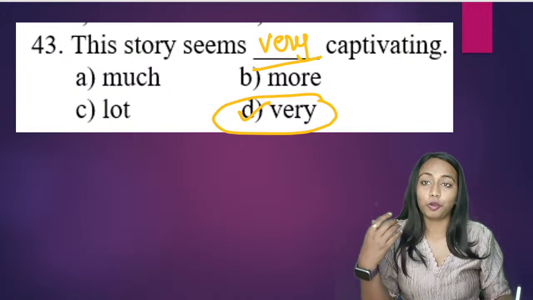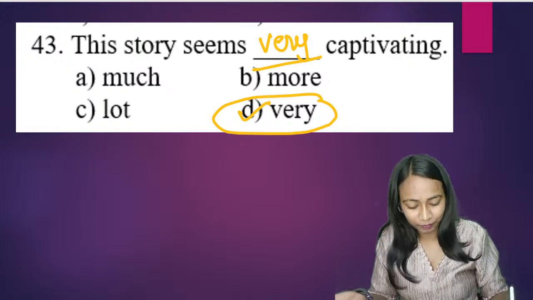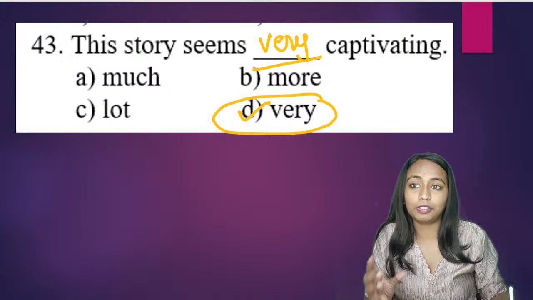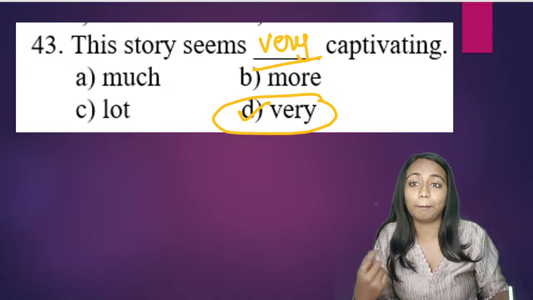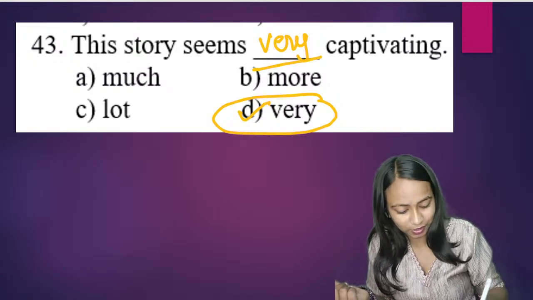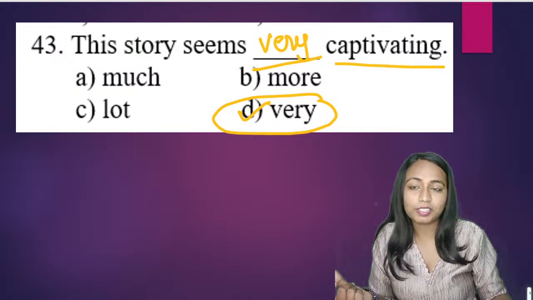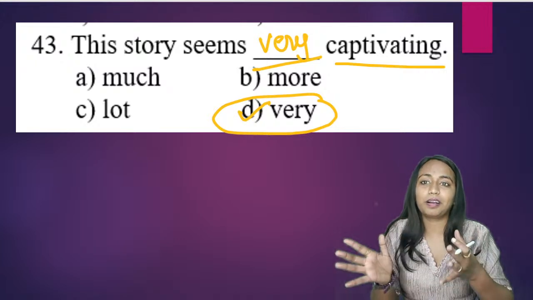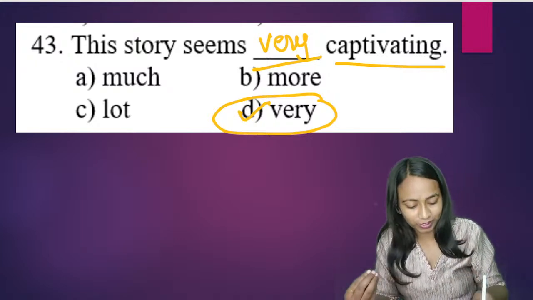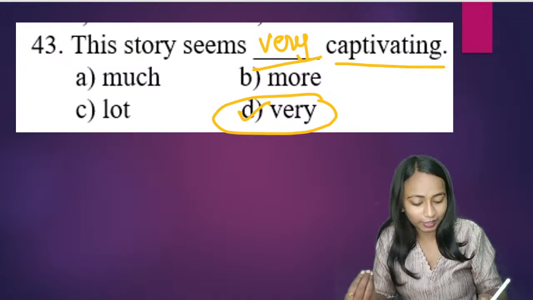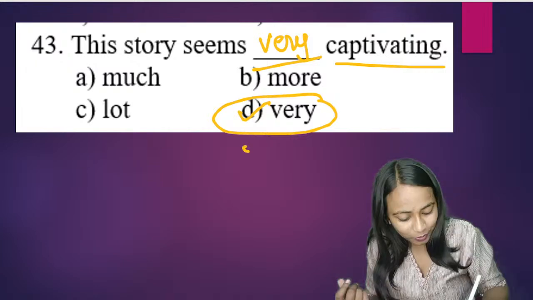Like much, more, many. Okay. So they are what? They are the forms of adjective, degrees of comparison. Comparison के लिए हम उसको use करते हैं. यहाँ पे अगर आप देखोगे, this is positive degree. We are not making a comparison between two or more things. तो यहाँ पे much और more तो आएगा ही नहीं.